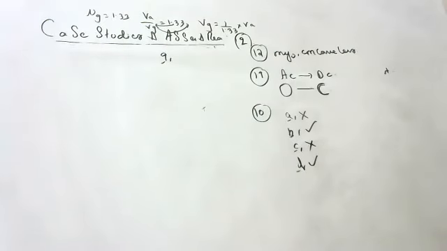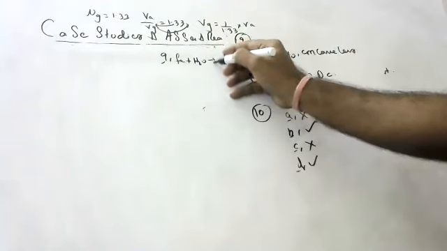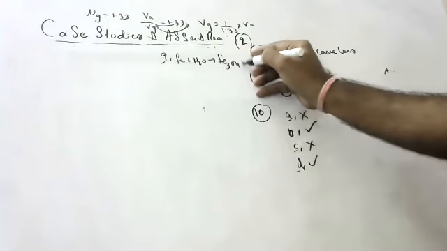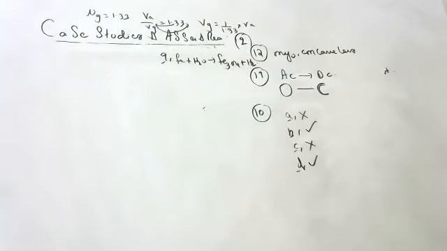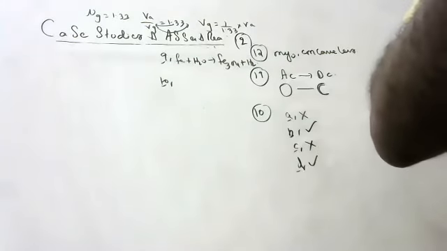9th question. Which of the following oxides of iron would be obtained on prolonged reaction? Iron with steam gives Fe3O4 plus hydrogen gas. Very good. Balance it yourself. Next.